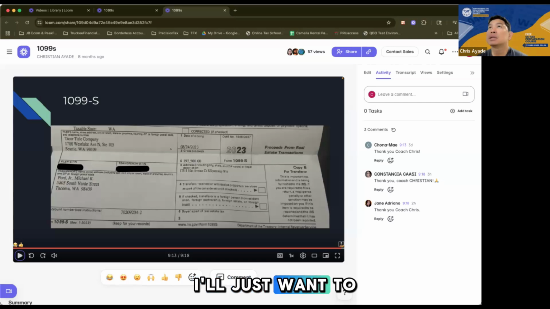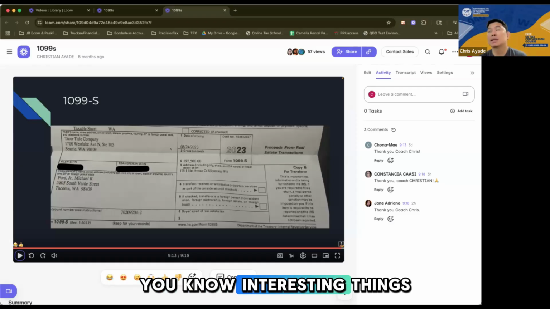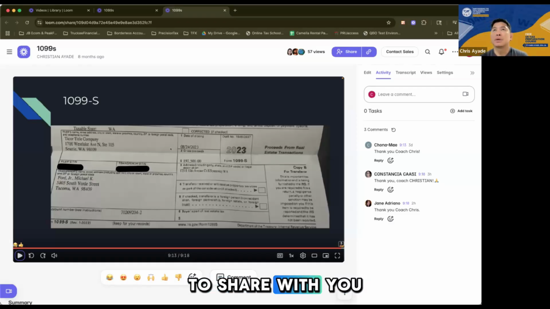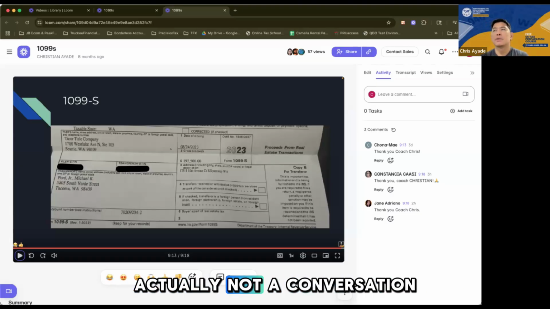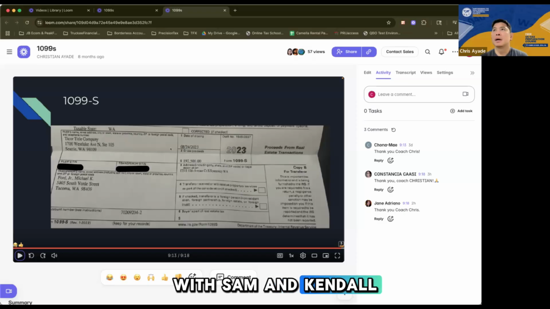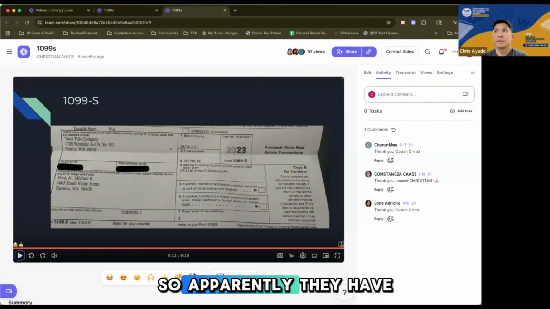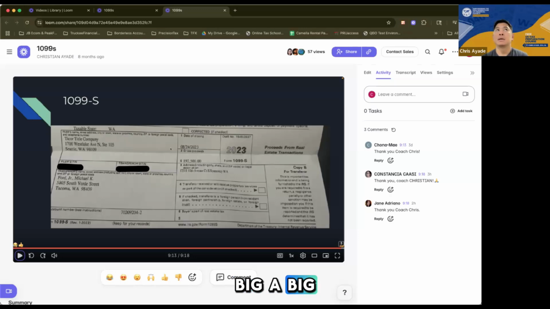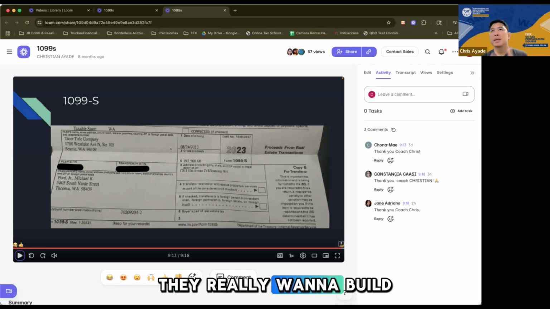Alrighty. So I just want to take the time to share with you some interesting things. We've had this conversation, actually not a conversation, with Sam and Kendall of Wita. Most of you already know them. Apparently they have a big plan for the Philippines. They really want to build a big firm in the Philippines, right?